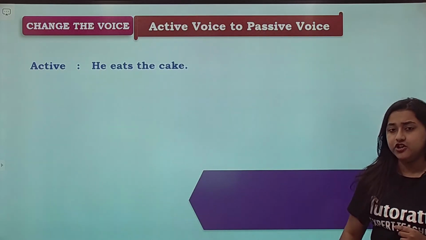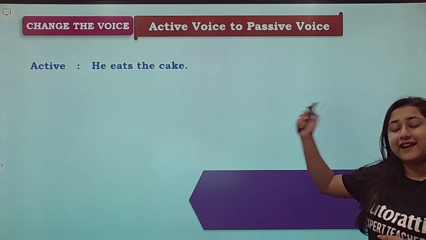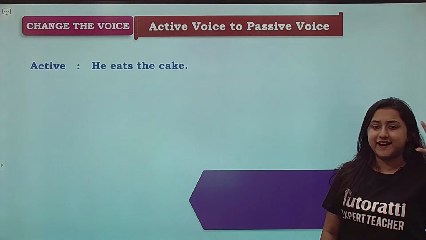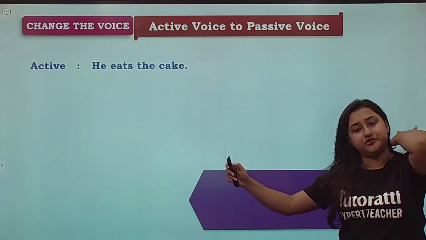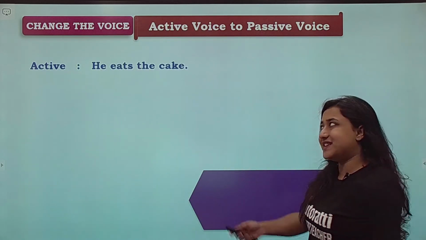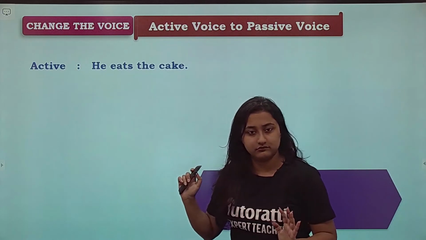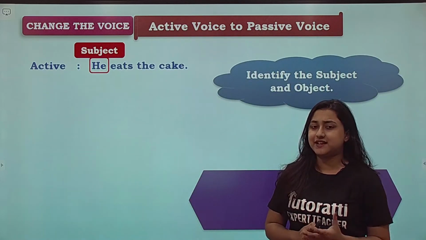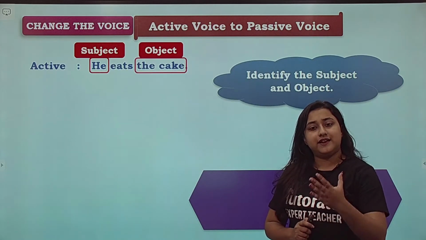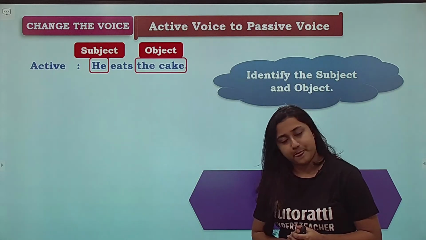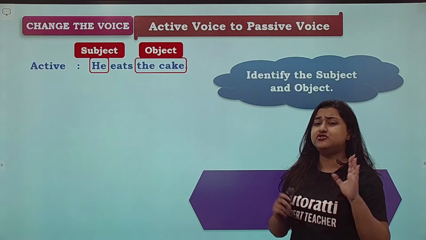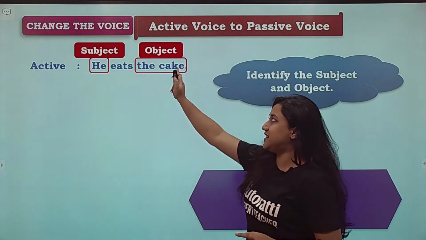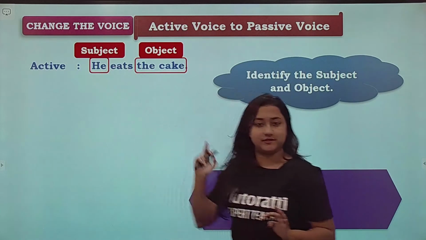So whenever you want to convert from active to passive, the first and foremost rule is identify the subject and the object. Subject means हम किसके बारे में बात कर रहे हैं. Alright. So identify the subject and the object. He is the subject and the cake is the object. The first rule is you just need to swap the subject and the object. You just interchange their places.